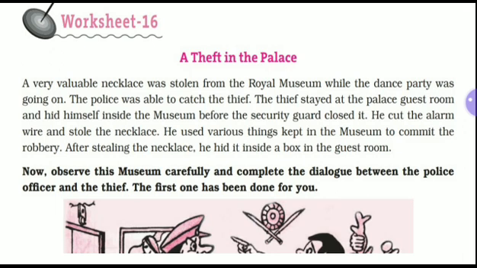He cut the alarm wire and stole the necklace. He used various things kept in the museum to commit the robbery. After stealing the necklace, he hid it inside a box in the guest room. Now observe this museum carefully and complete the dialogue between the police officer and the thief. The first one has been done for you.